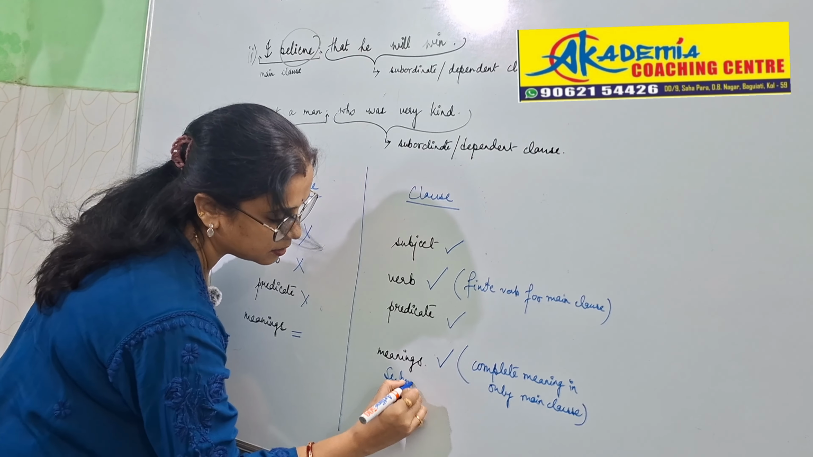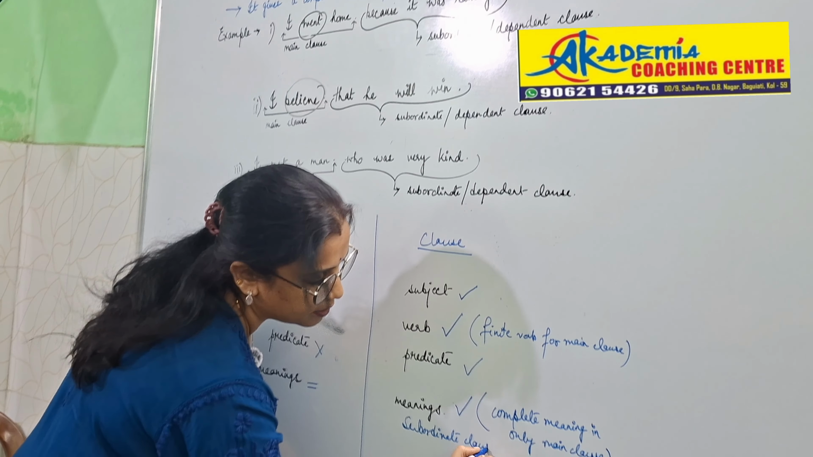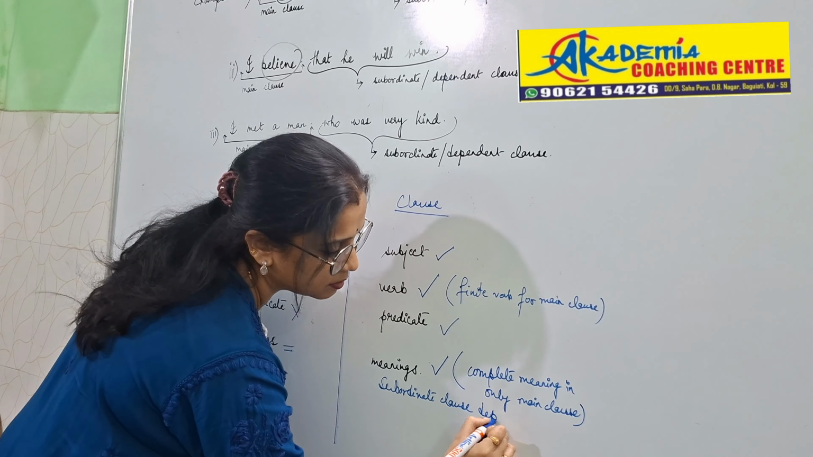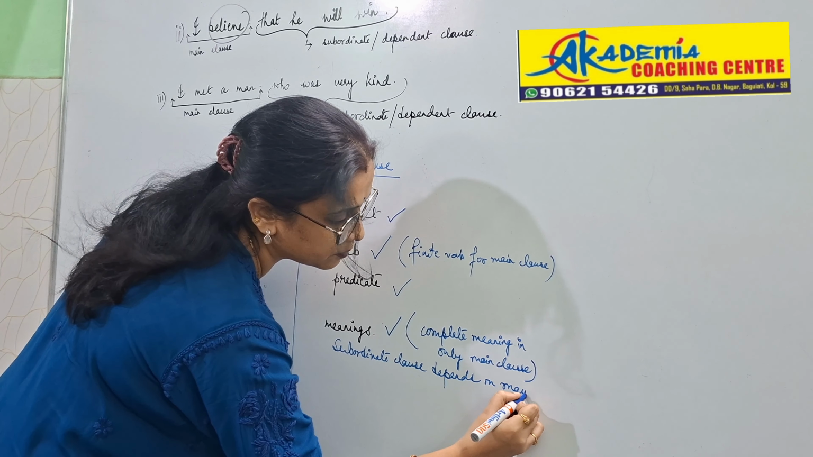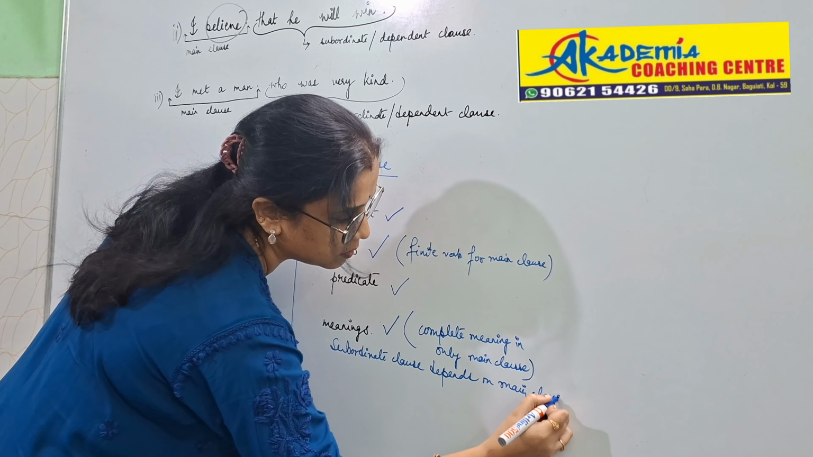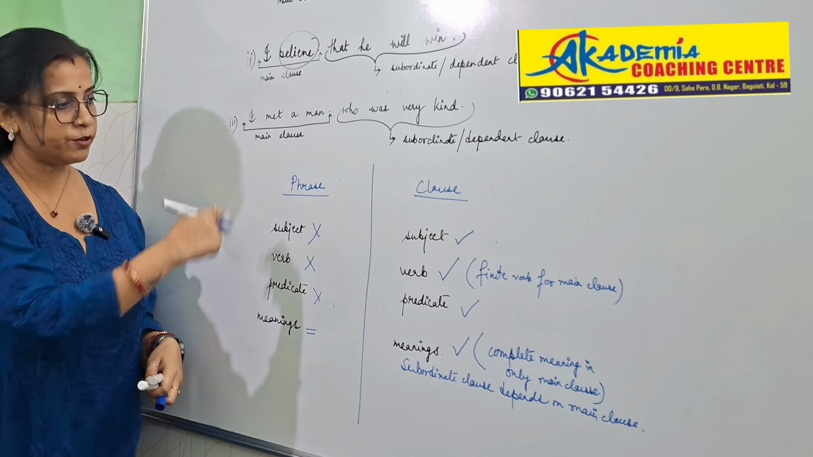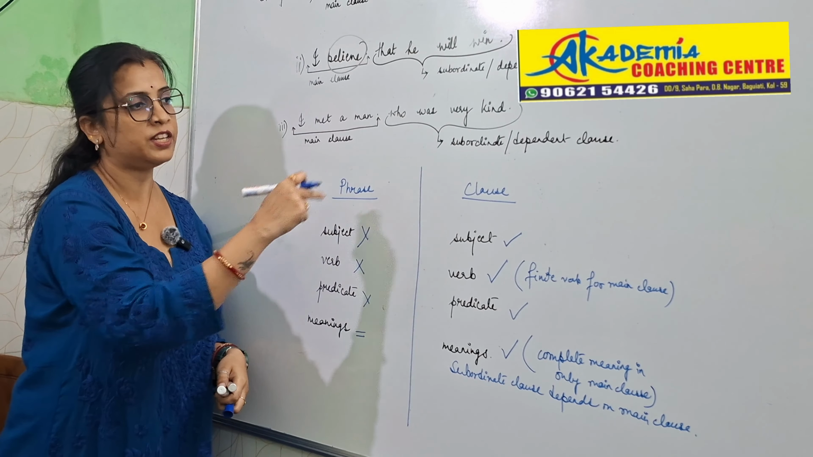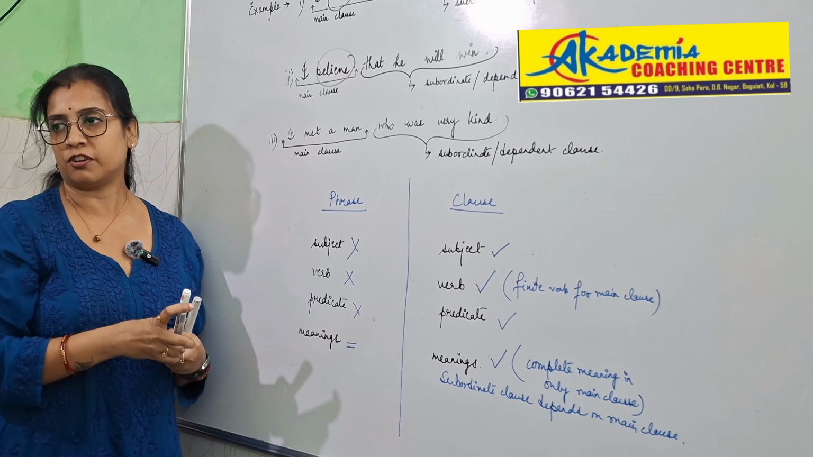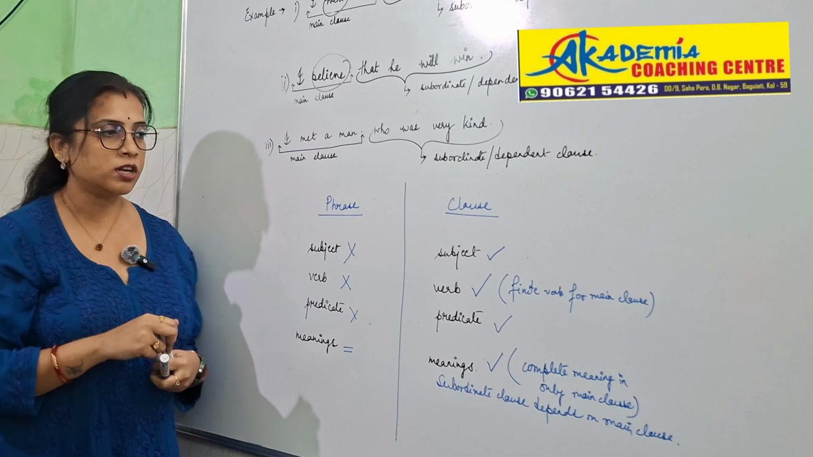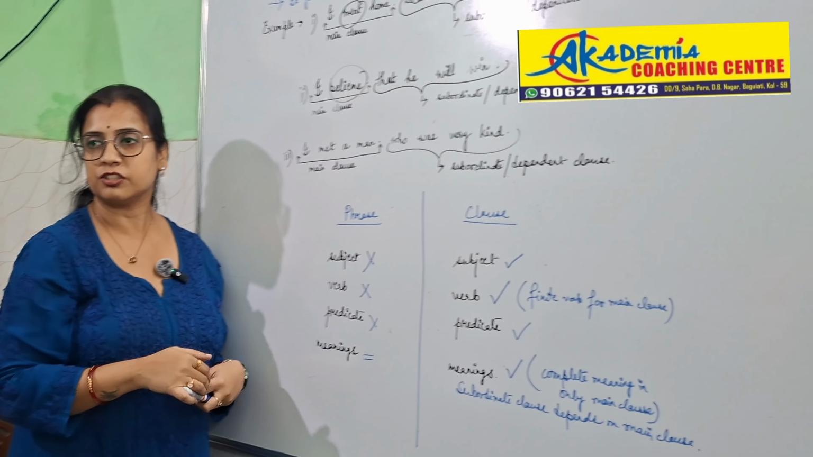Subordinate clause depends on main clause. So if we can keep this difference between phrase and clause in our mind, it becomes very easy for us to understand what is in a sentence and identify which is a phrase and which is a clause.